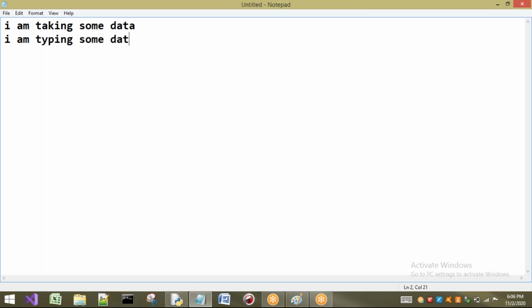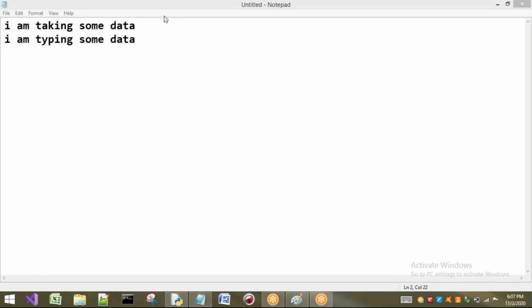That means if you're going to consider any text file, in that text file, each and every line is going to be terminated with a special character called end of line. How can we say this is the end of the line? Because here generally we are going to use end of the line as new line. That is nothing but slash n, which is new line. Whenever we press enter here, internally it is going to consider a slash n. So the end of the line for any new line in our Python is what? Slash n.